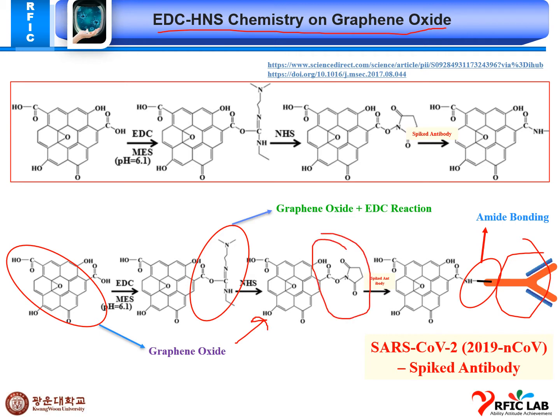This is the bonding between EDC NHS and graphene oxide, and finally this combination is ready to make an amide bonding between the COOH group of the antibody and the NH bonding. This is basically an amide bonding here, and the antibody is immobilized on this combination of graphene oxide and EDC NHS.